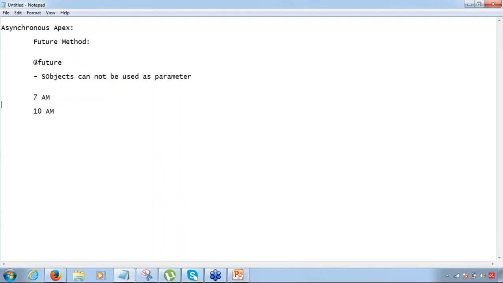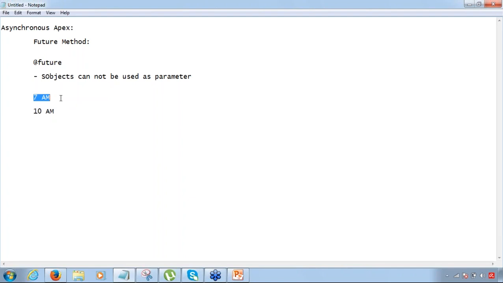Now, if the value has got updated, my method is still having the old value because it took that value at 7 a.m. when the method was initially called, and it's going to override the new value with the old value. Okay, and thus what will happen? Your database will become inconsistent. All right. So with a future method, you cannot use sObject. That is where the challenge is.